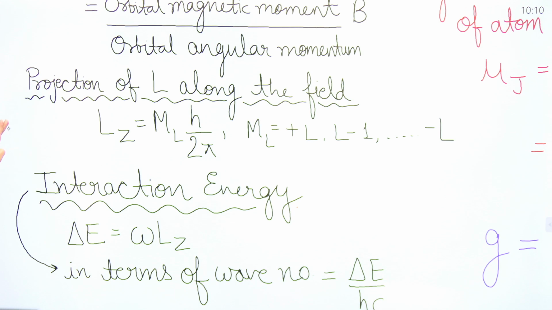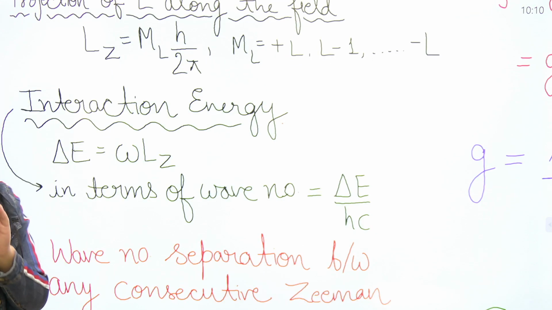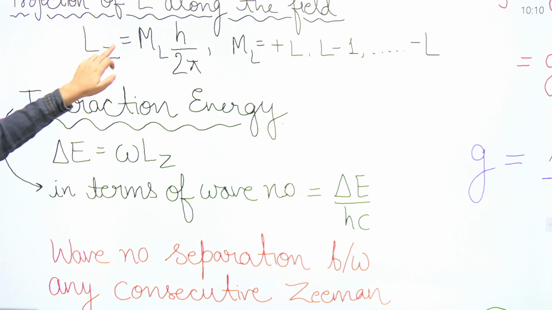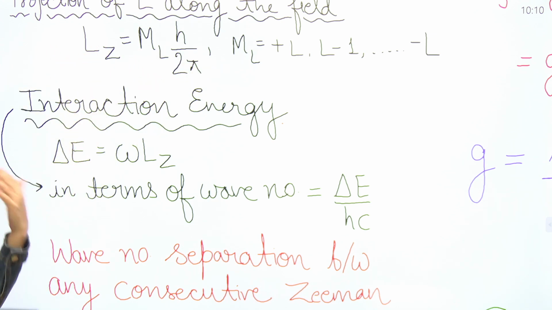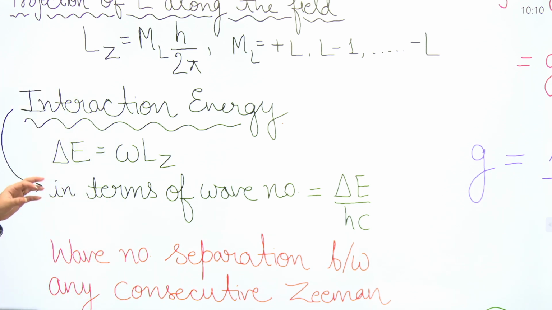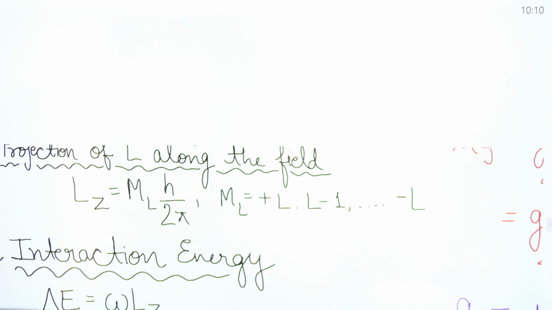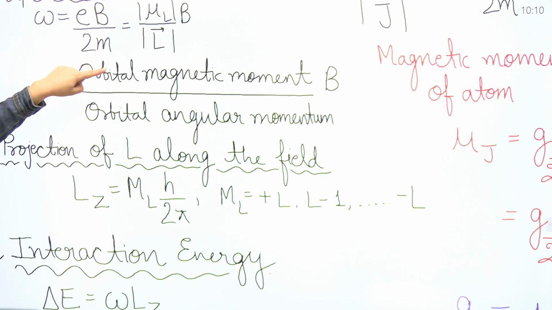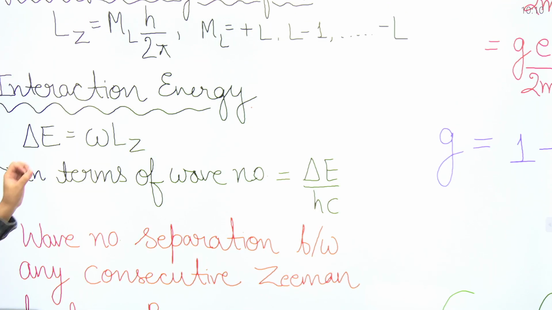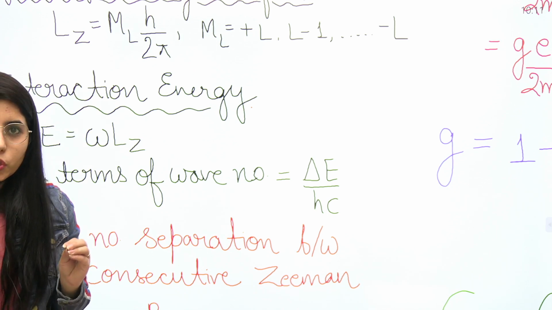Next point, if anytime somebody is going to ask you about the interaction energy in the normal Zeeman effect case, that will be equal to omega into Lz. Lz you have got here, that is ml into h upon 2 pi, corresponding to all the values of ml. You can write this expression, and whatever they will ask in the question, they will specify that point. So you will easily be able to get what you need to consider. Omega, angular velocity, we have already considered it above, as per Larmor's theorem. You can put it here and you can get the value of interaction energy. That will be delta E is equal to omega Lz. Clear?